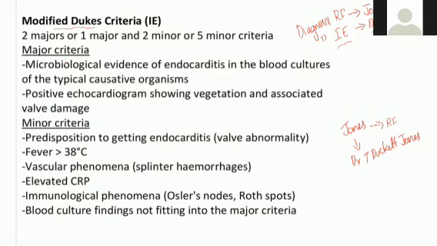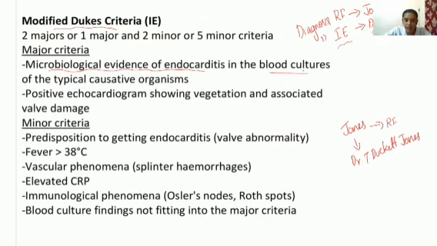So first let's discuss about the criteria. Major criteria means microbiological evidence of endocarditis in blood culture. In blood culture, we will see whether the organisms which cause endocarditis are there or not. So it is the microbiological evidence in blood culture of the typical causative organisms. The typical causative organisms can be HACEK organisms, streptococci, all can cause endocarditis. So we will see the cultures and whether the typical organism is present or not.